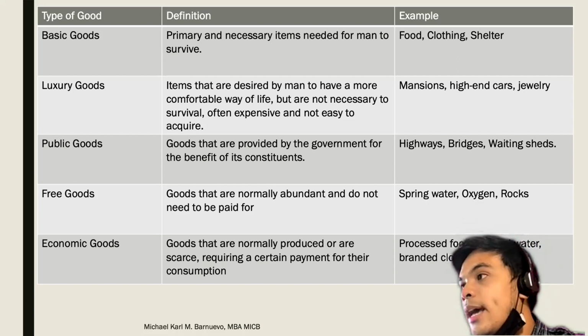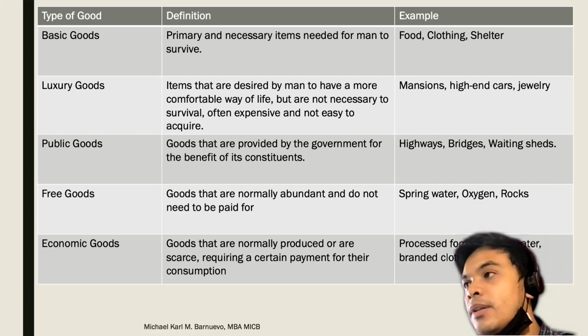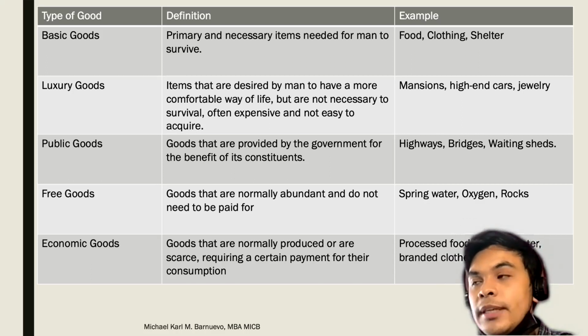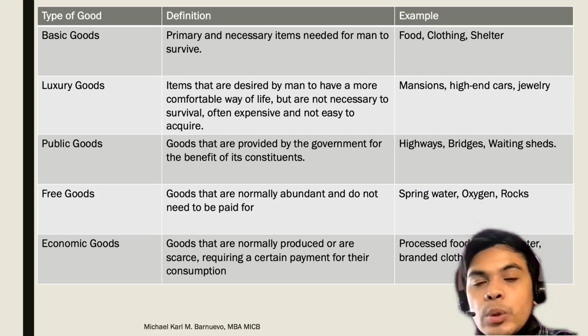Okay. Next type of goods is we have the public goods, goods that are provided by the government for the benefit of the population or constituents, such as our infrastructures. We have the highways, bridges, waiting sheds. We have our public hospitals, public schools, public libraries. These are public goods. Okay.